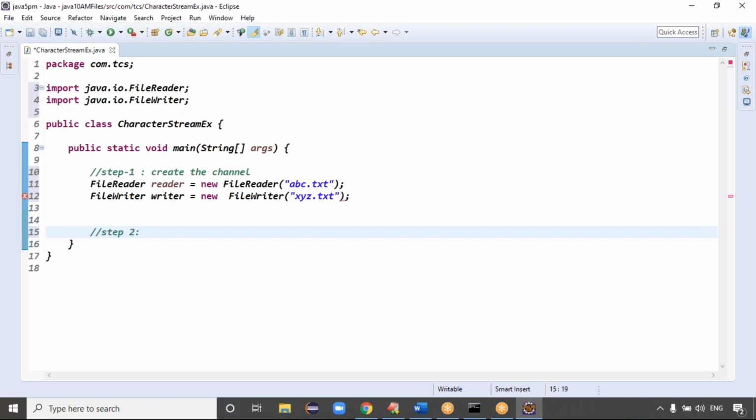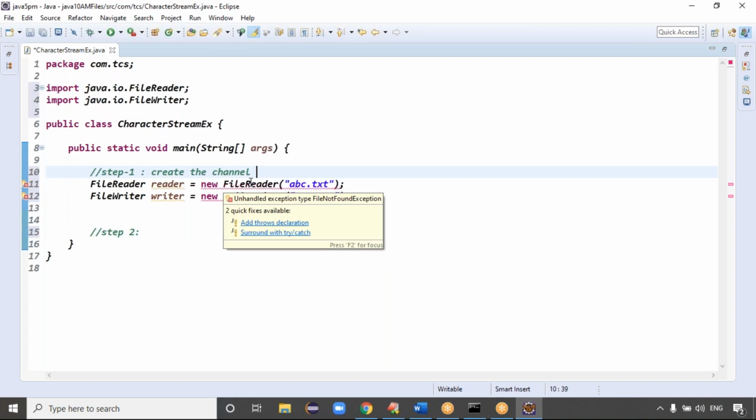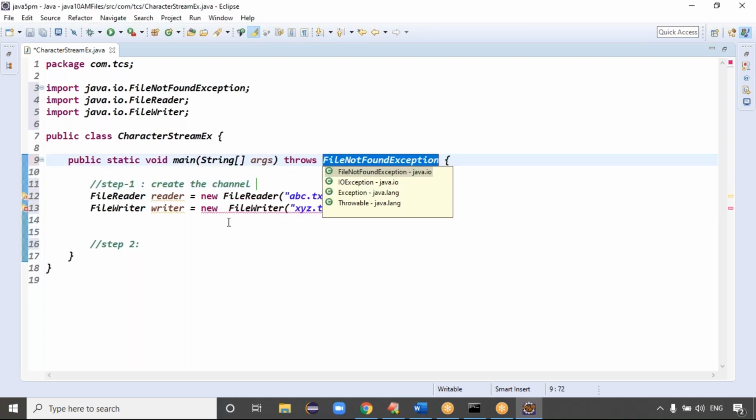What is step 2? When you create the channel and try to read the data from the file, if the file is not available, we get an exception like FileNotFoundException. FileNotFoundException is definitely a checked exception. Place the cursor here and use Add throws declaration, because in the Eclipse IDE, when there is a checked exception, it immediately shows the information to you. Simply click on Add throws declaration, guys.